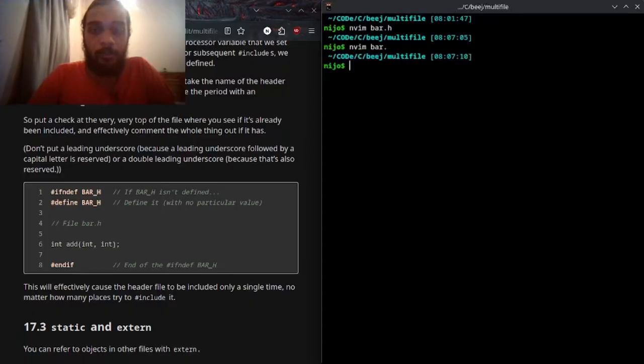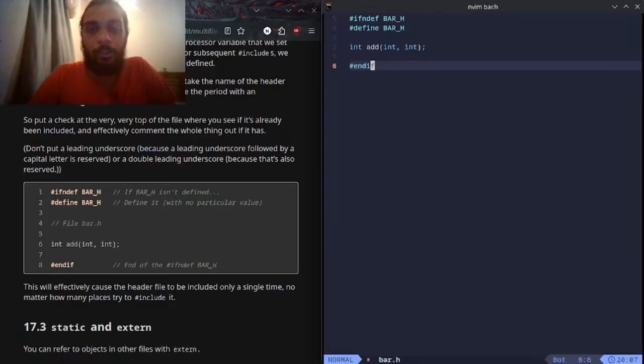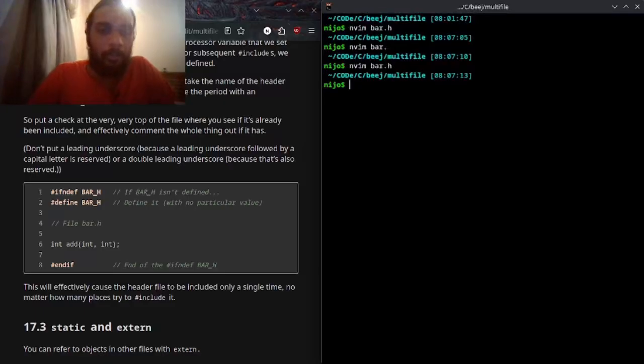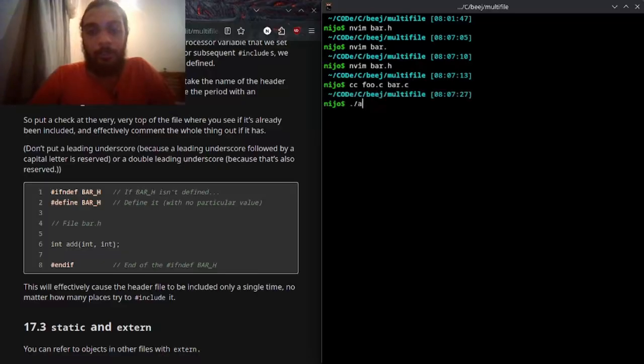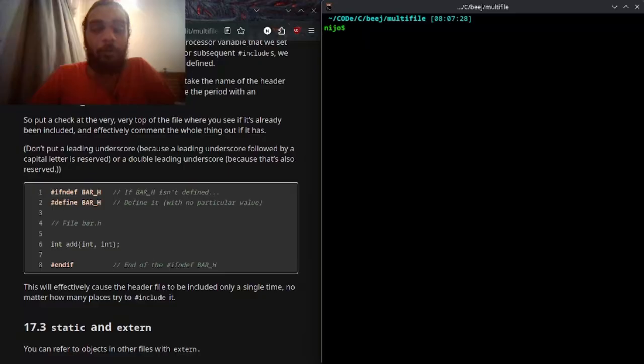nvim bar.h. Okay, good. Now it has to be included only a single time, no matter how many places try to hash include it. Only a single time. Gotcha. cc foo.c bar.c. Okay.